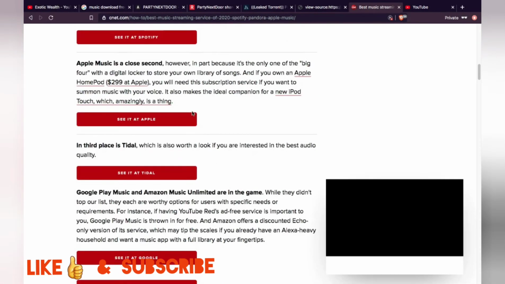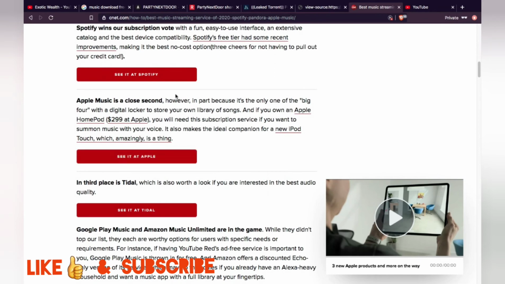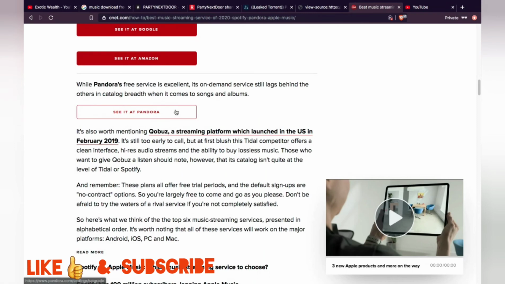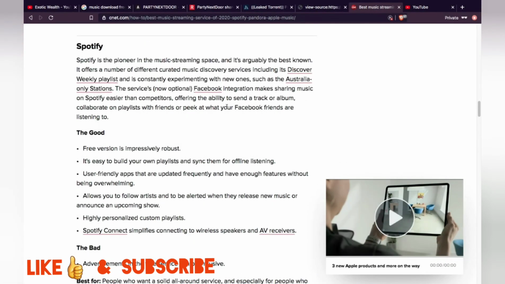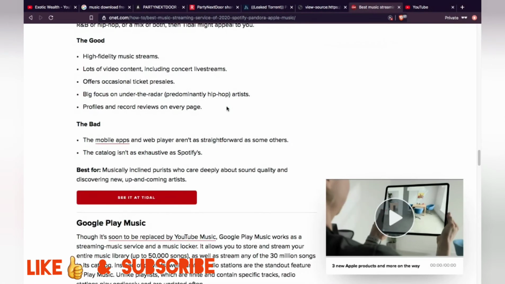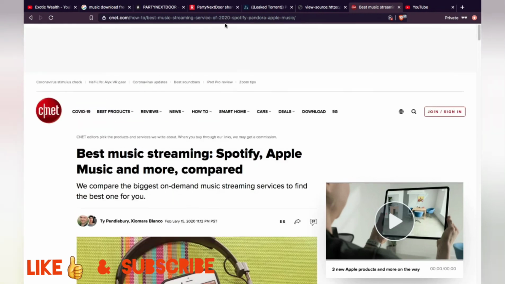If you don't have an Apple phone, then that's fine. You can just look it up. The same thing applies on Spotify, which is the same thing that applies on Apple Music. So I would suggest having Spotify and Apple, if you could, and Tidal, so that you can see all the trending music and the top-notch songs that are on the Billboard or whatever, because these are the most popular songs, right? So see it at Google, Pandora. You would want Pandora, stuff like that, because these are the top trending ones. It shows the good and the bad. We're not here for that. So Apple Music, Tidal, Google Play Music, that too. You'd want to see all of these.